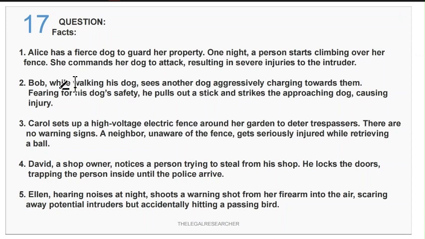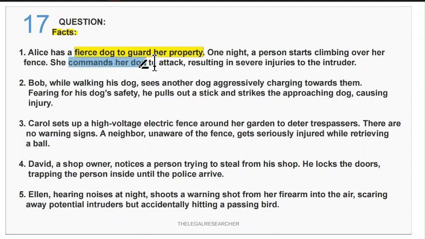Coming to question number 17, there are five statements, five facts. We have to first read all the facts. So let's read all the facts first. Alice has a fierce dog to guard her property. One night, a person starts climbing over her fence. She commands her dog to attack, resulting in severe injuries to the intruder.